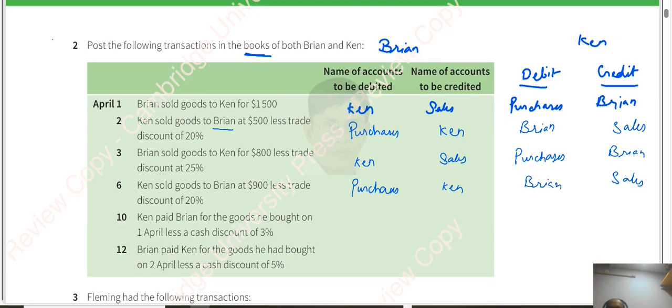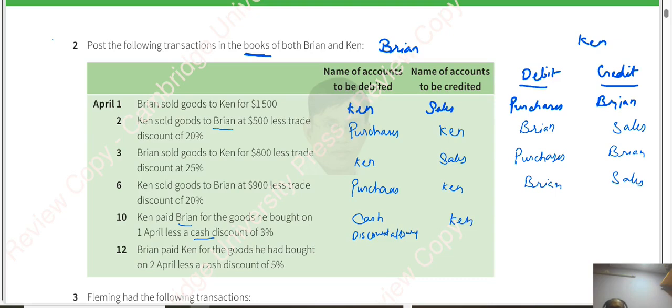Ken paid Brian for the goods he bought. So Brian is receiving money. He is receiving cash, and he is allowing discount because it is a loss. He is receiving less. Then who is giving? Obviously Ken is giving.